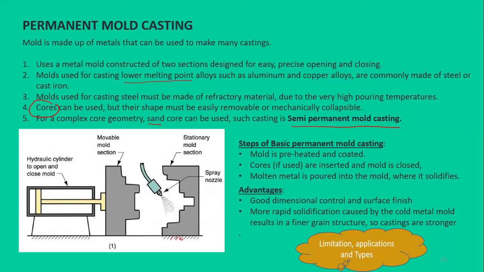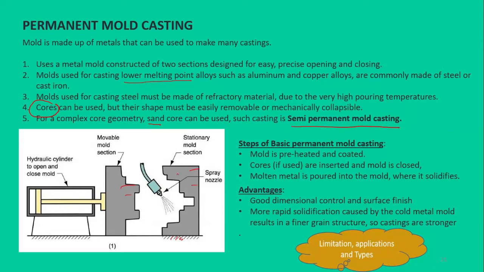So some basic steps of performing this kind of casting: we initially preheat these mold sections. Why is that so? For ease of flow of the molten material, so that when we pour the molten material, it can easily flow into and fill the mold cavity.